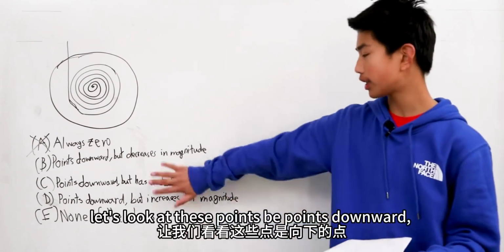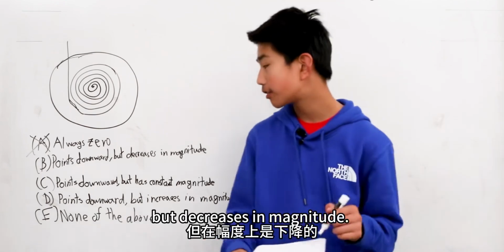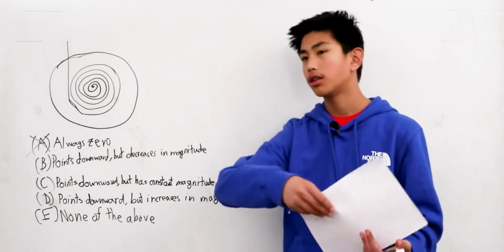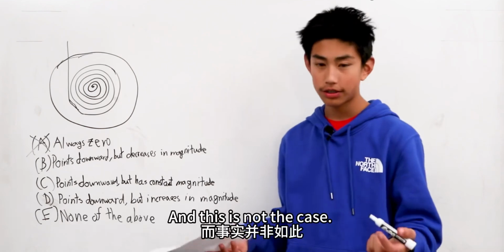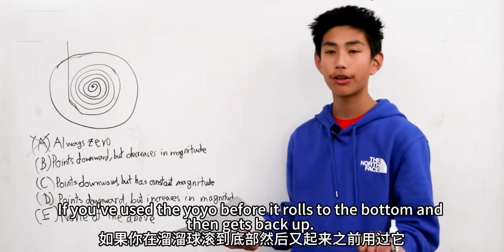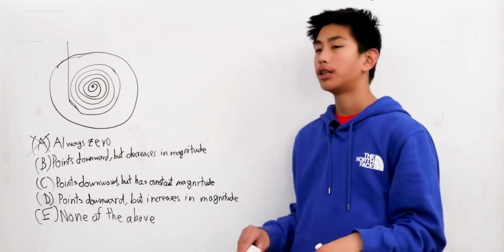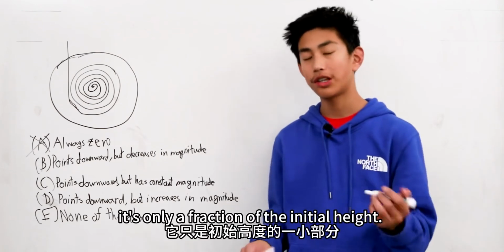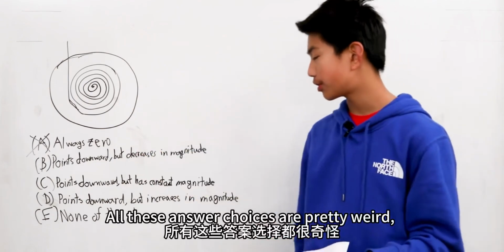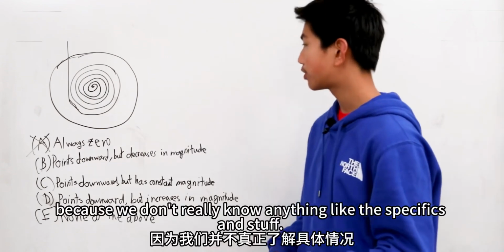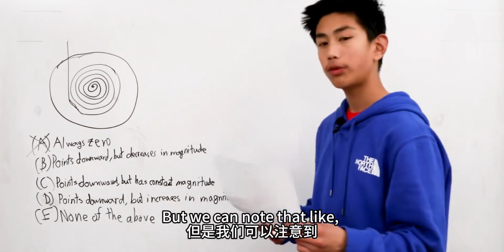Now, let's look at these. B, points downward but decreases in magnitude. Well, that would mean that the yo-yo would slow down, and this is not the case, because if you've used a yo-yo before, it rolls to the bottom and then gets back up, but when it gets back up, it's only a fraction of the initial height. All these answer choices are pretty weird because we don't really know the specifics, but we can note that,